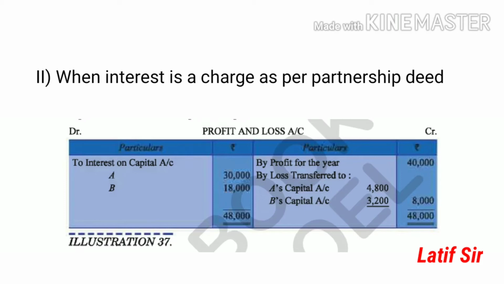So you have to just understand that if there is a charge, then you have to show it in the profit and loss account and give the full interest, though it may result in a loss, like here in this case an 8,000 loss. But if the partnership deed is silent and nothing is mentioned, then we give interest on capital restricted to the profit available, in the capital ratio. Remember, 40,000 was distributed in the capital ratio between the two partners.